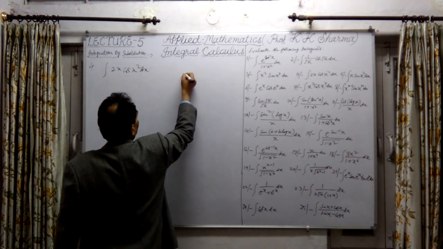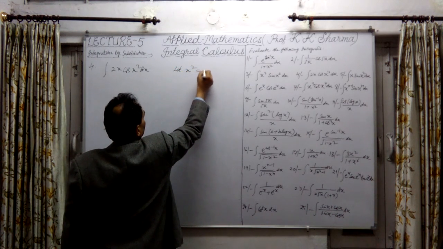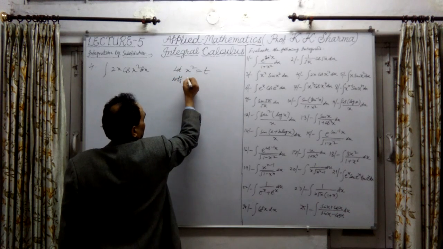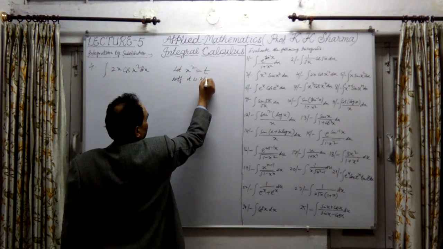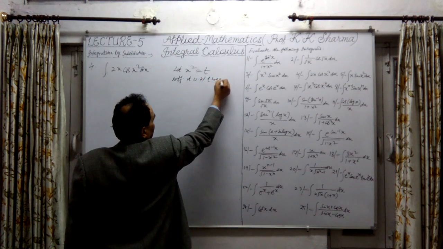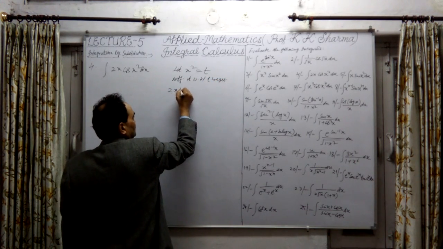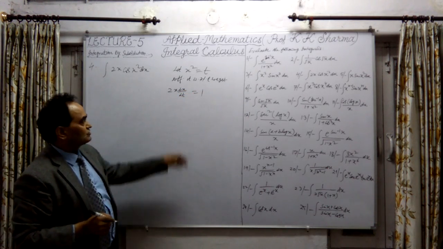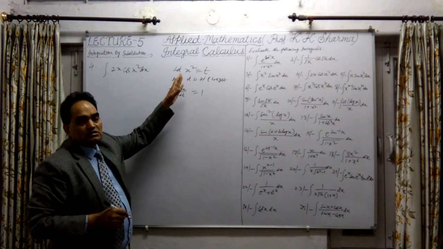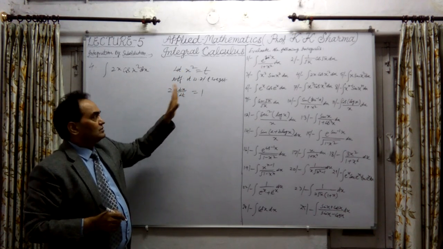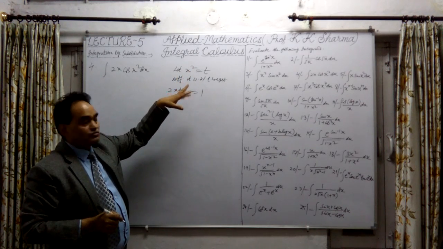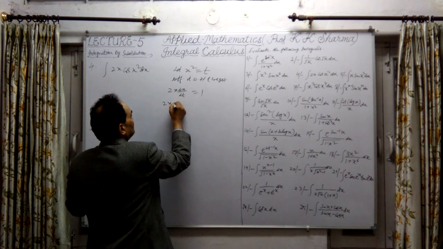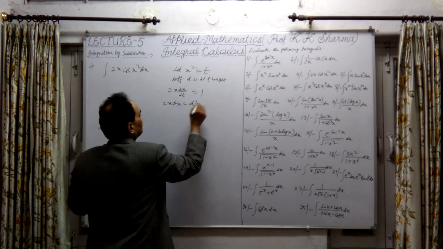Again here, we have to assume that x square equal to t. Therefore differentiating it with respect to t, we get twice x into dx upon dt, because by function of a function method x is not t, so it will be differentiated as dx upon dt equal to 1, since we are differentiating with respect to t. Take dt to that side, it will be twice x into dx equal to dt. Simple.